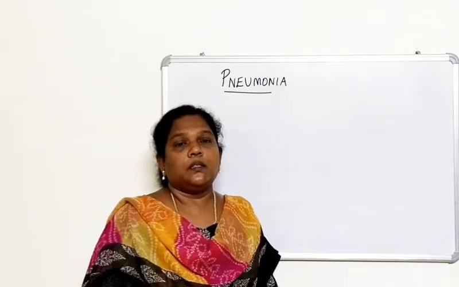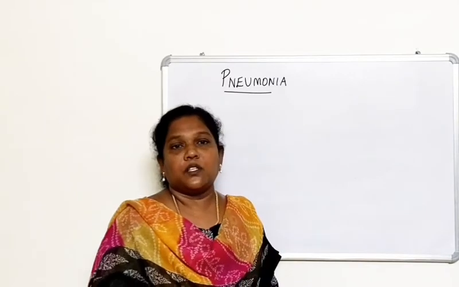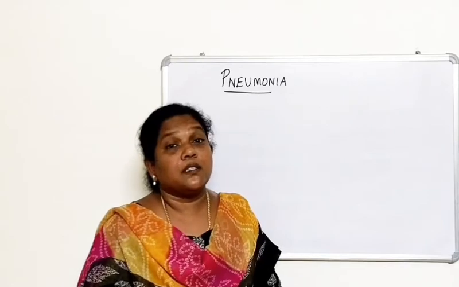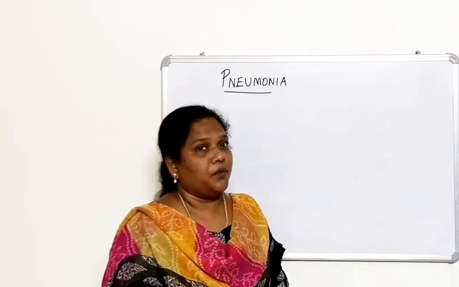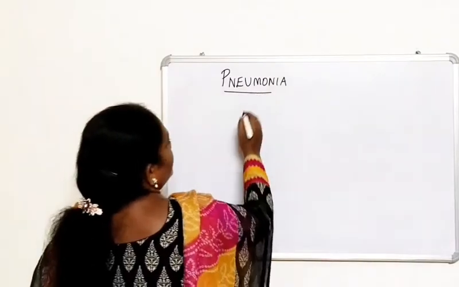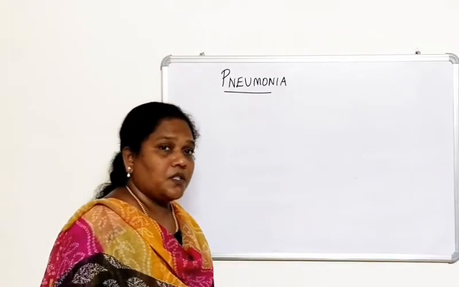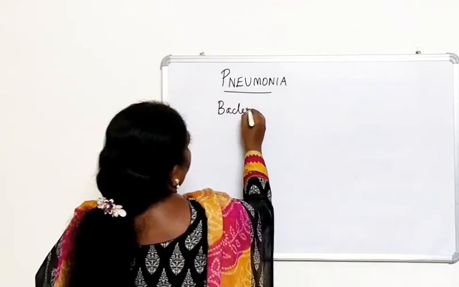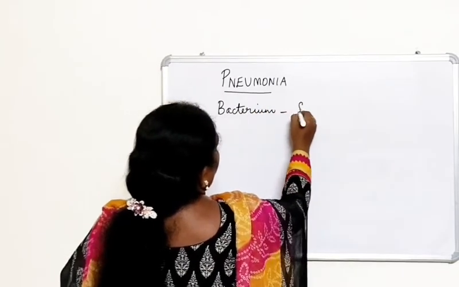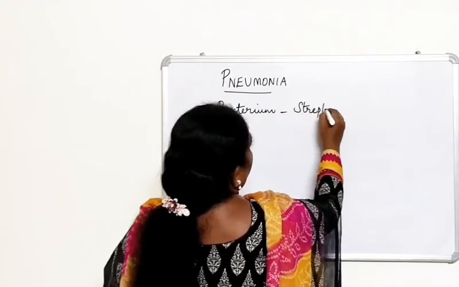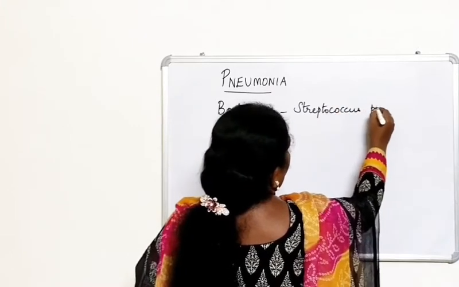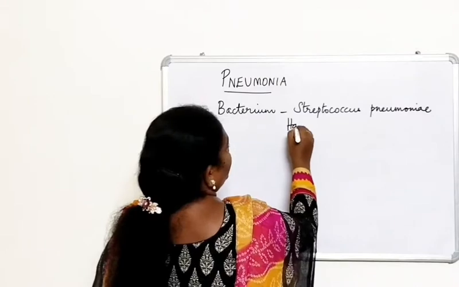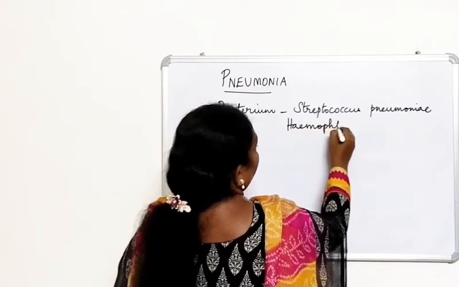Okay, so this primary pneumonia is caused by a bacterium. What is the bacterium? You call that Streptococcus pneumoniae. This pneumonia is also caused by virus and also caused by bacteria. So what we are going to learn here is about the bacteria Streptococcus pneumoniae and then Haemophilus influenzae.